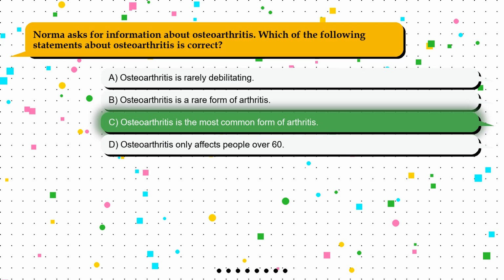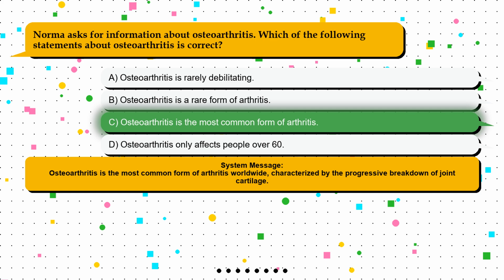The correct answer is option C. Osteoarthritis is the most common form of arthritis. Osteoarthritis is the most common form of arthritis worldwide, characterized by the progressive breakdown of joint cartilage.